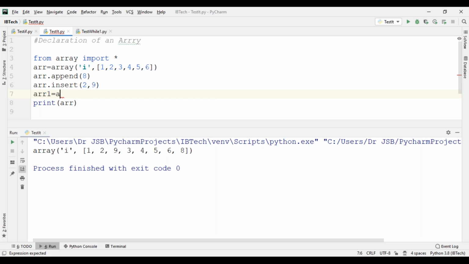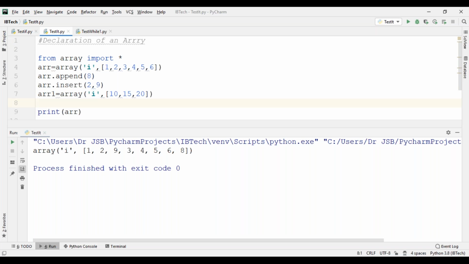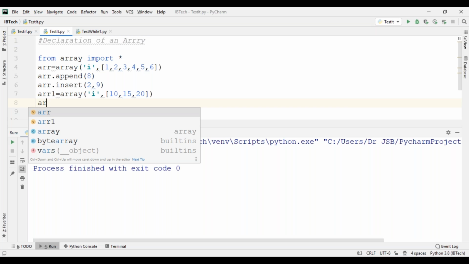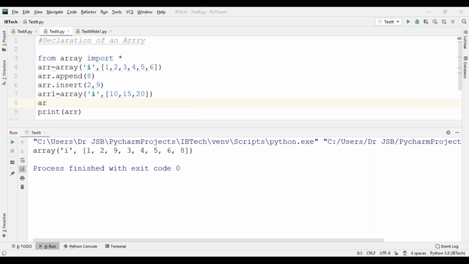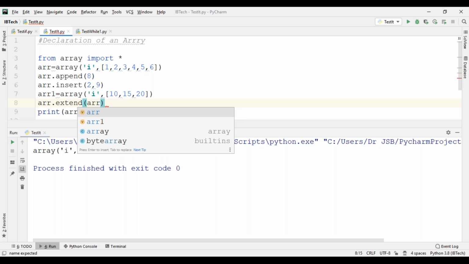ARR1 is equal to array, with type code i, meaning integer, comma, and the values 10, 15, 20. I want to insert this. So now, ARR dot extend of ARR1.